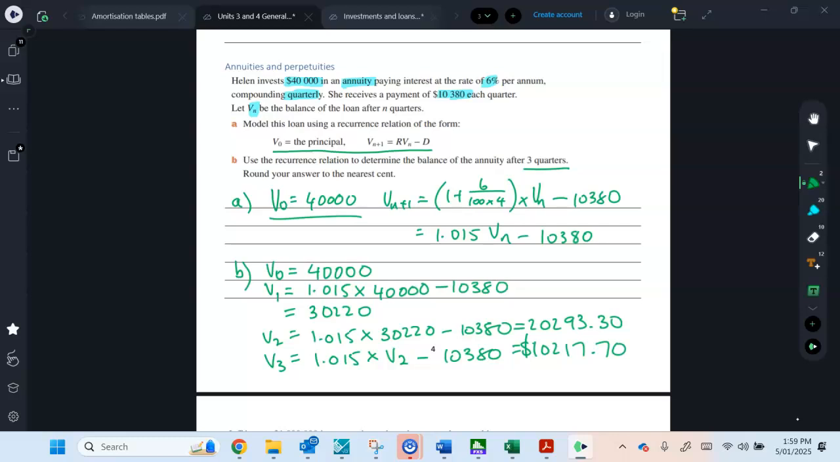70 cents. And I've made a mistake, haven't I? I feel like I have. Oh no, because we're getting so much money. Yeah, because she's getting $10,380 per quarter. I was wondering why it went down so quickly. So she's invested $40,000 in an annuity, but is withdrawing a lot of money each quarter. So not really probably earning much interest there.